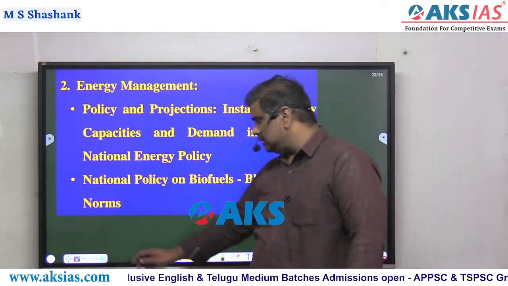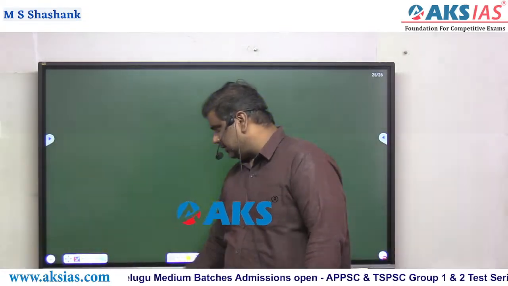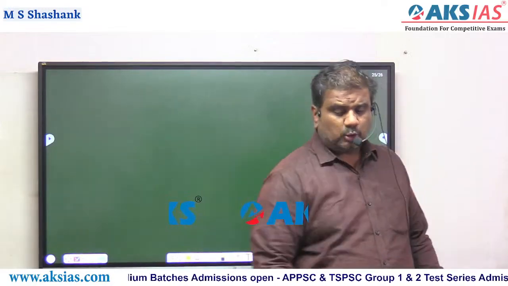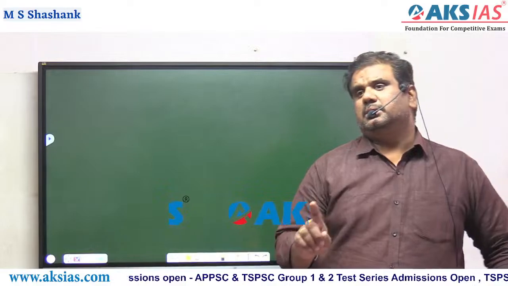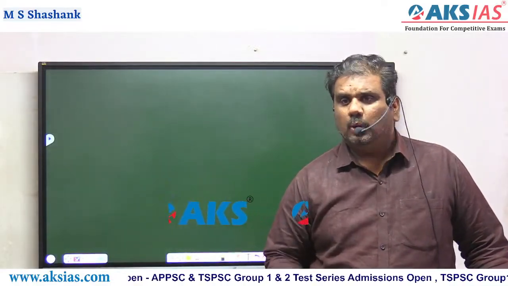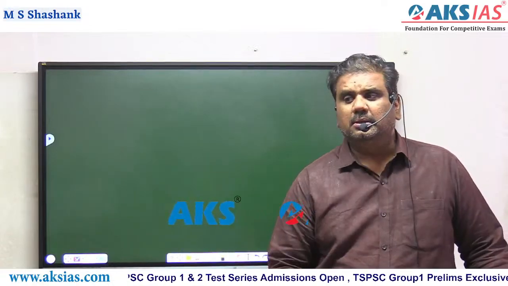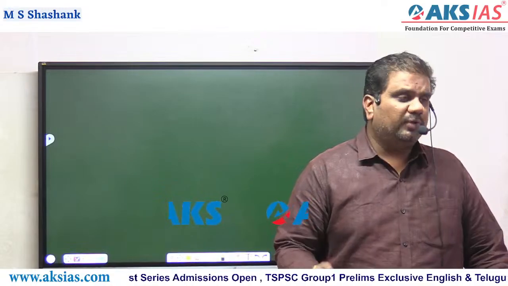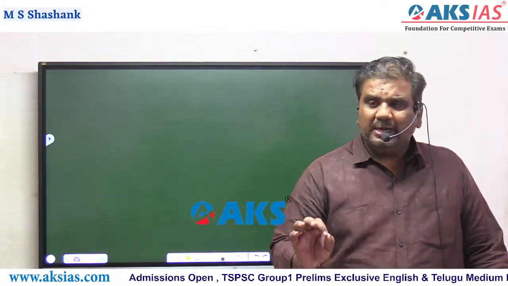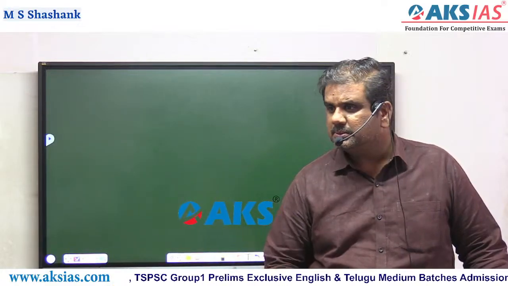Now all these are the topics that you discuss in the case of science and technology, whether it is Group 1, Group 2, whether it is TSPSC or APPSC. The only difference is that in case of TSPSC Group 1 mains, science and technology is for 100 marks. In case of APPSC Group 1 mains, it is one complete, separate paper for 150 marks.